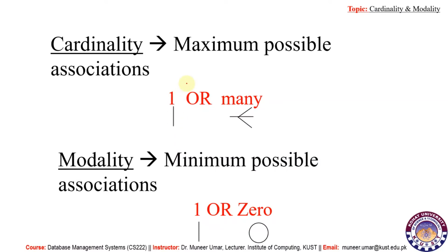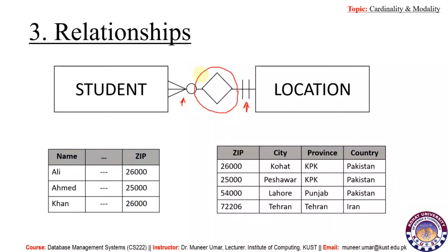Cardinality specifies or indicates the maximum possible associations. Like here, in case of student and location, how many students can connect to how many locations, whether the situation is many or one.